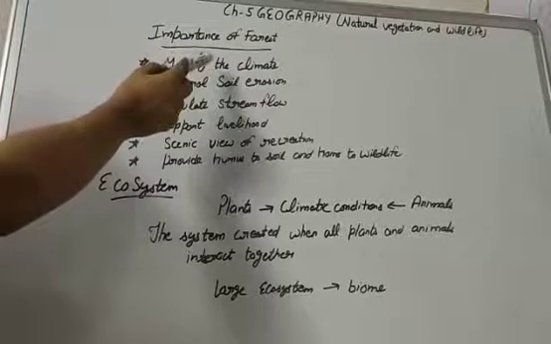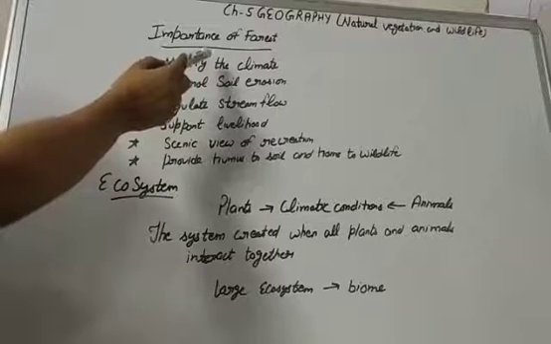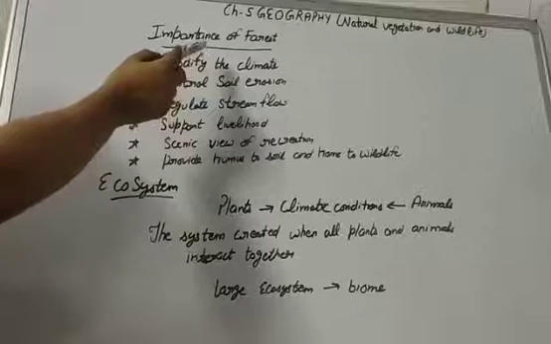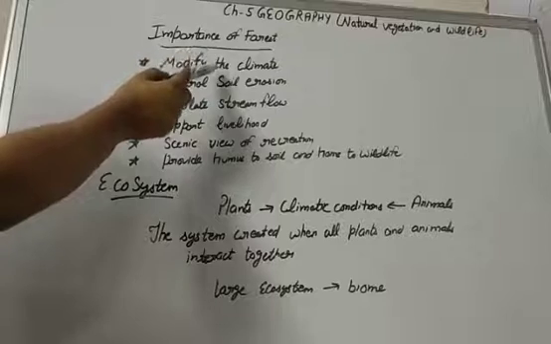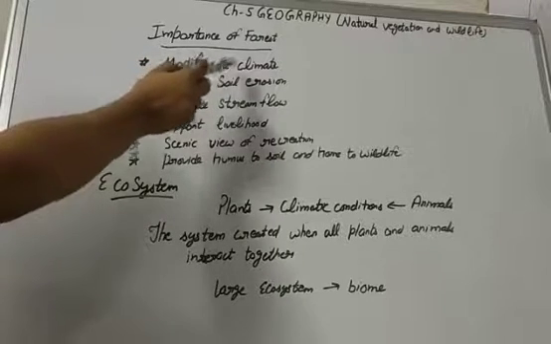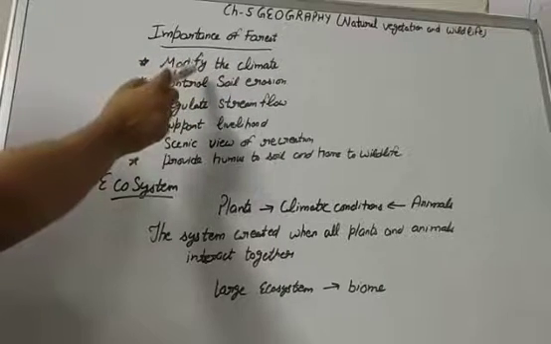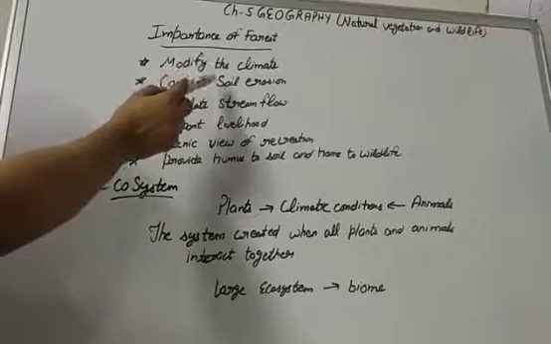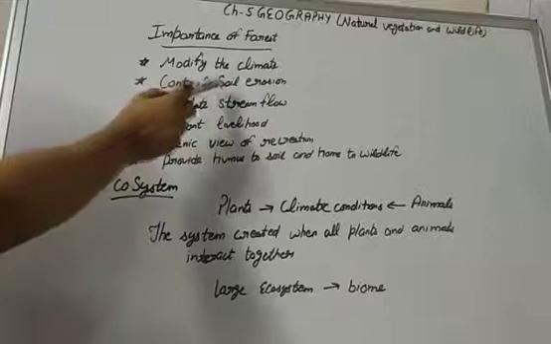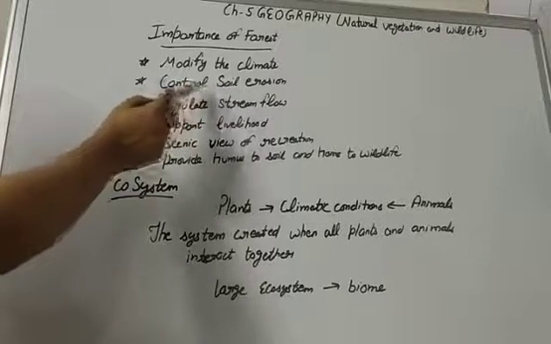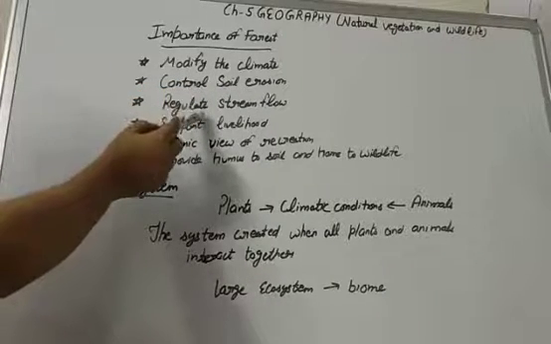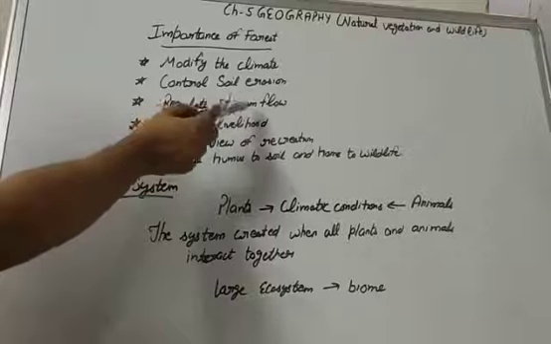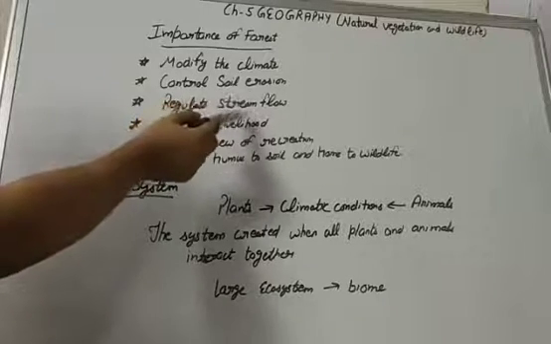They provide an ecological balance which is vital for the sustenance of all life forms, be it human beings, animals or plants, meaning it helps to modify the climate. We know that the roots of the plants have the ability to hold soil, so forests help in the prevention of soil erosion. Due to the rainfall, forests also help to regulate the stream flow, meaning due to that the rivers are flowing.